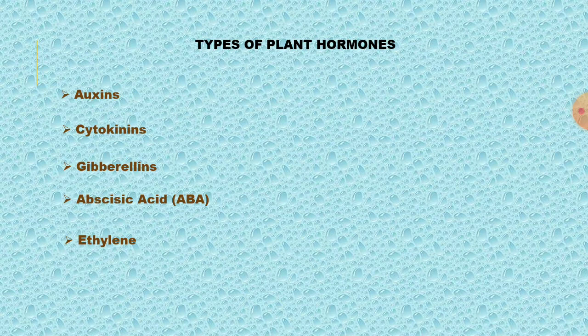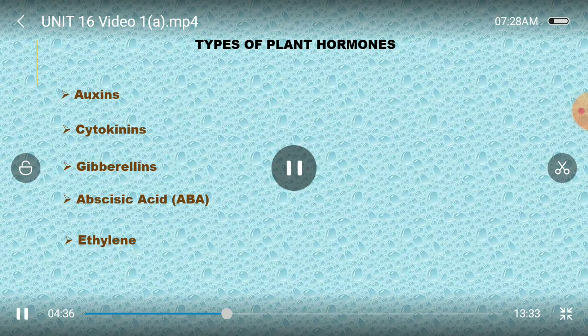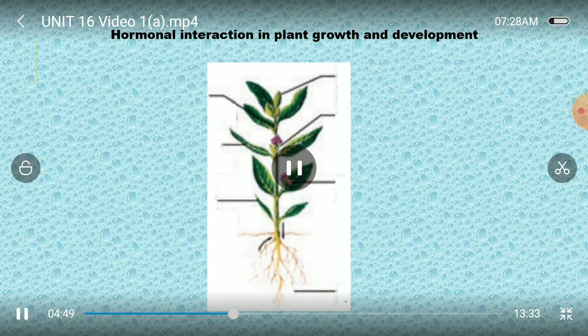Now, let's see hormonal interaction in plant growth and development. How the auxin, cytokinin, gibberellin, abscisic acid and ethylene are working in the plant.